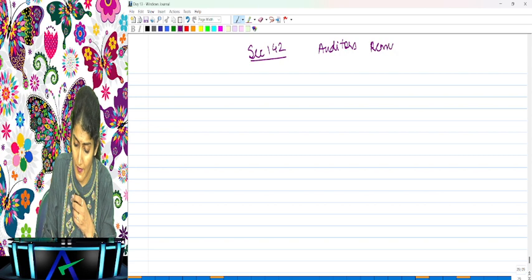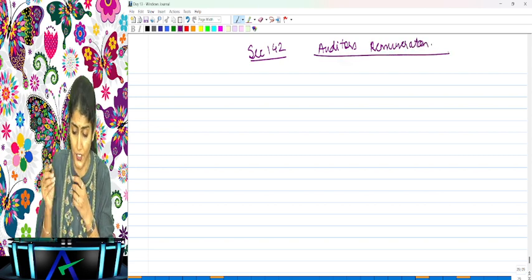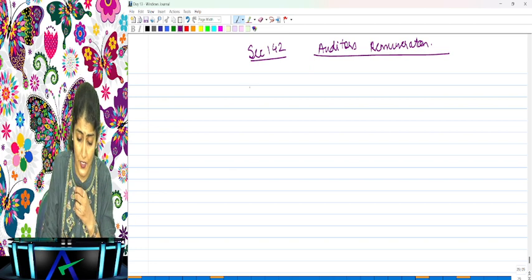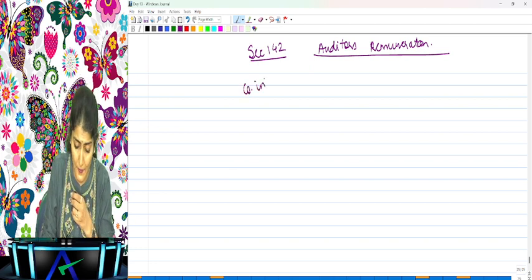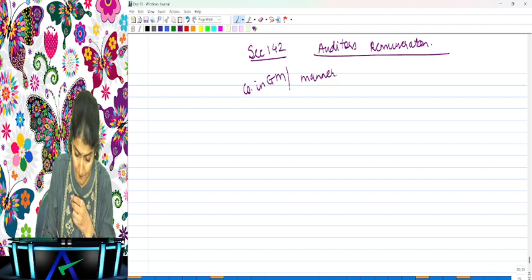Right, auditor's remuneration. So what is the golden rule for the auditor's remuneration? The auditor's remuneration is to be decided by the company in the general meeting or in the manner determined therein, right?